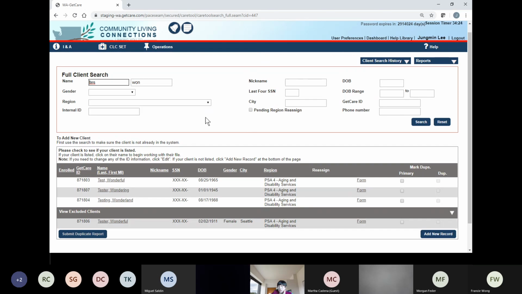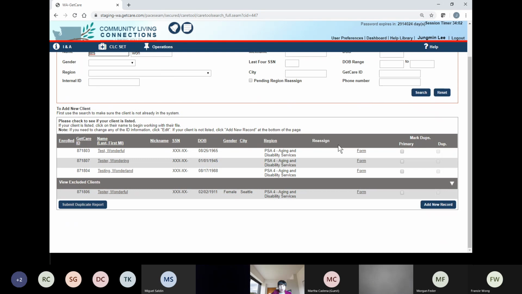And sometimes you can maybe utilize date of birth. So you clear the name section, and then you can just use date of birth and try to find a client. Okay. So then still you cannot find the client. So you're pretty sure that client's file doesn't exist in GetCare, then you can create a new record. So I'm going to click here.